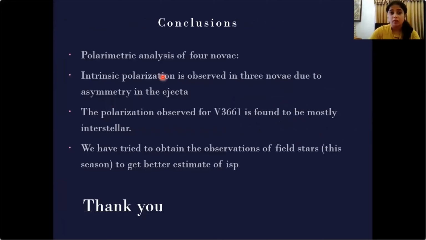So our conclusions are: we have done polarimetric analysis of four novae, out of which three of them show an intrinsic component, maybe because of the asymmetry or the aspheric shell present around the nova. In one of the novae, we find that most of the polarization could be interstellar. And we are also trying to obtain the field star observations meanwhile, to get a better estimate of ISP so that we can estimate the intrinsic component exactly.